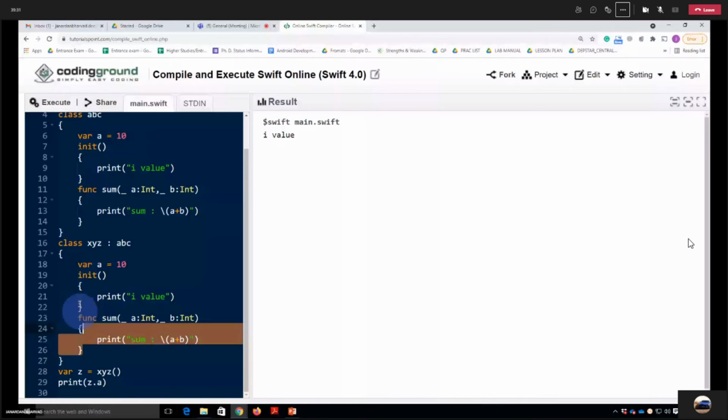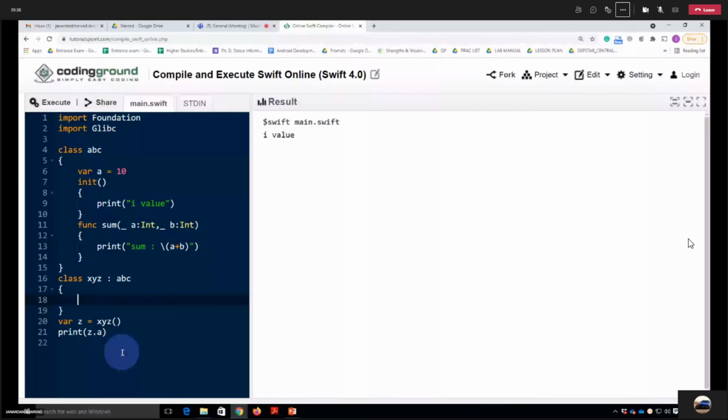So if you write z dot a, it will print the value of a, which is 10. So it will be the I value, because the initializer was called, and 10, because we have printed the a value. The same way we can also call the function sum, and we pass here not a but z, because z is our object.